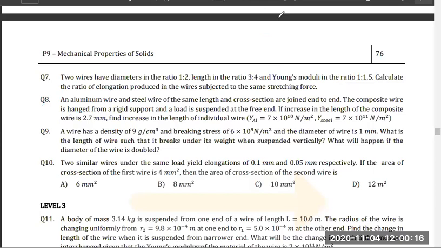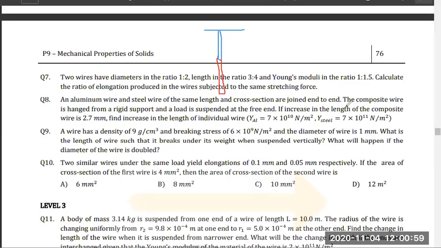Now let's see how to solve this. We can solve in multiple methods, doesn't matter. The aluminum rod and steel, same length and same cross section, are joined end to end. So it's like this. If you remember, we have solved a problem like this in an example. We have segments and you have to find delta L total, which is delta L of this plus delta L of this. That's one method. Or you can take all of them in series and calculate K and then find delta L.